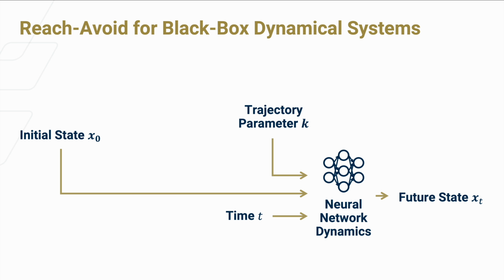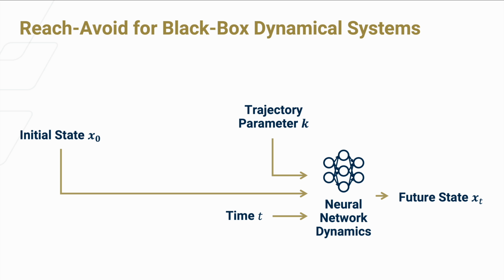Now, the previous example was showing safety for one time step, but it's usually more useful to certify safety over an entire trajectory. Consider some parameterized dynamics that are learned from a neural network that takes in the initial state, time, and trajectory parameter, and outputs the state at the corresponding time. Trajectory parameters can be things like PID gains or target velocity, depending on how the trajectories are parameterized.